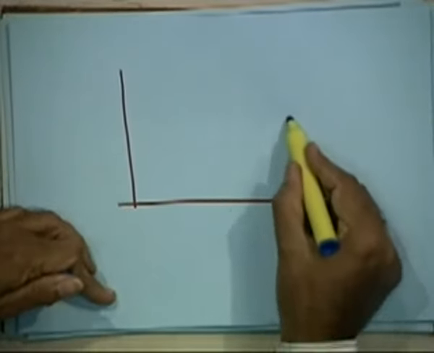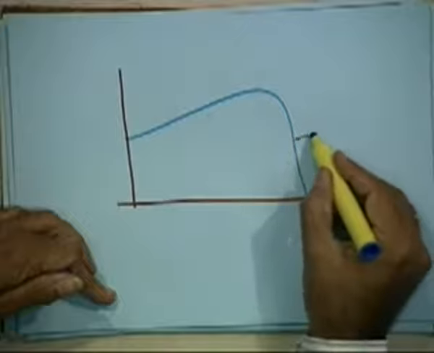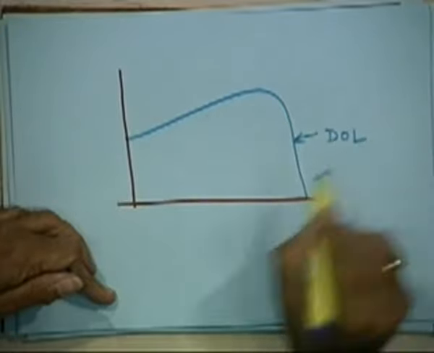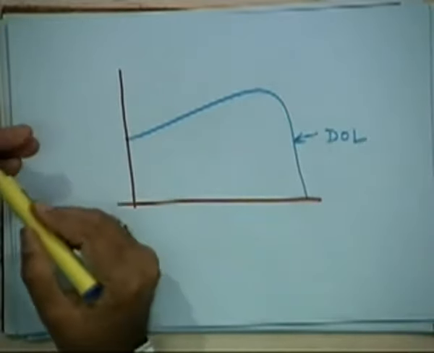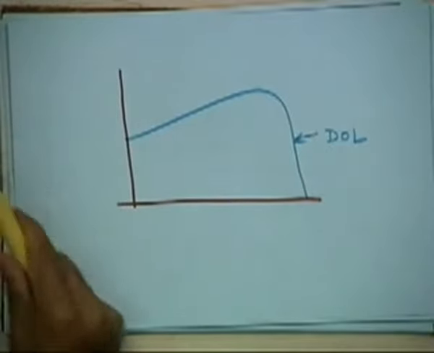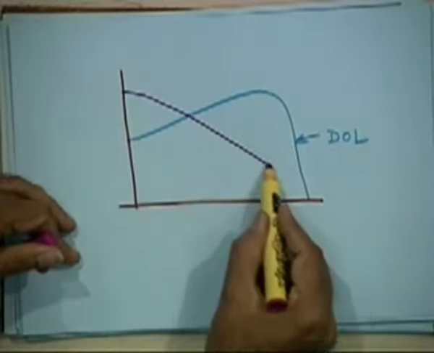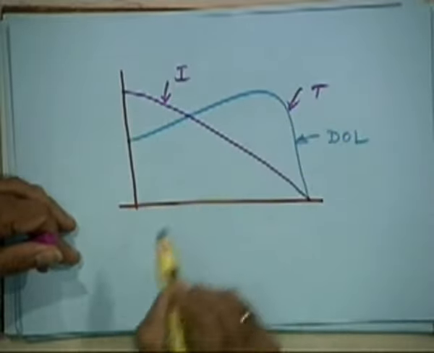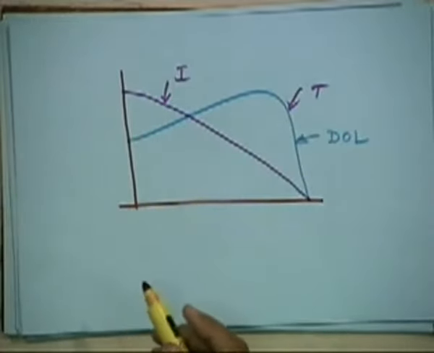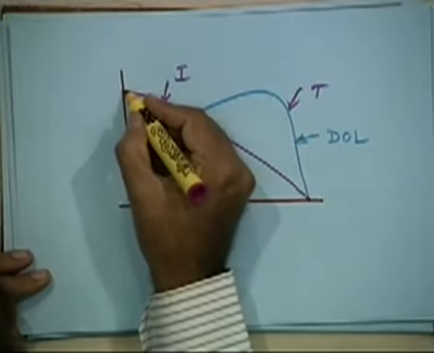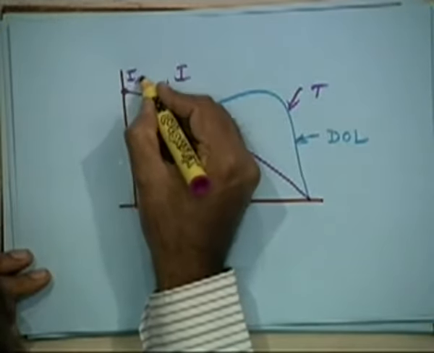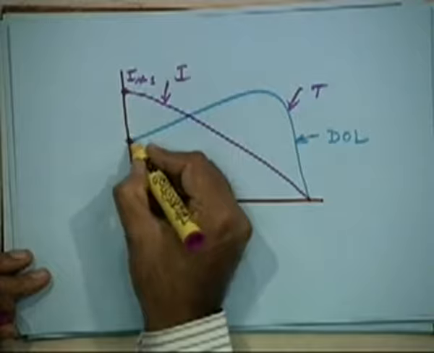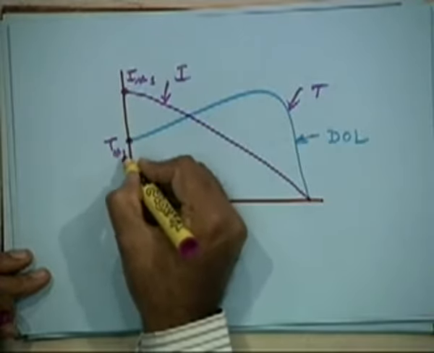Let us say this is our normal characteristics, so DOL. And let us have some current, because this is torque. So torque and current now we have got with DOL. So we call this I start 1 and we call this T start 1, just to compare